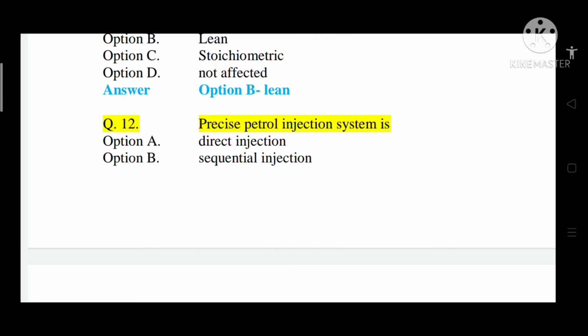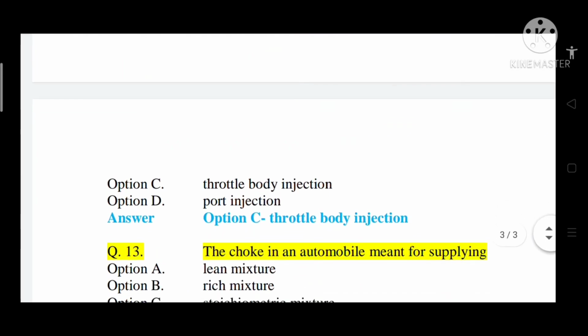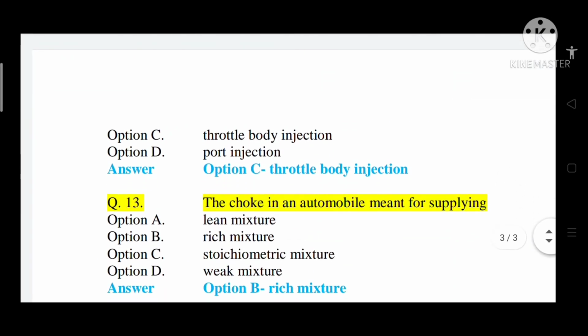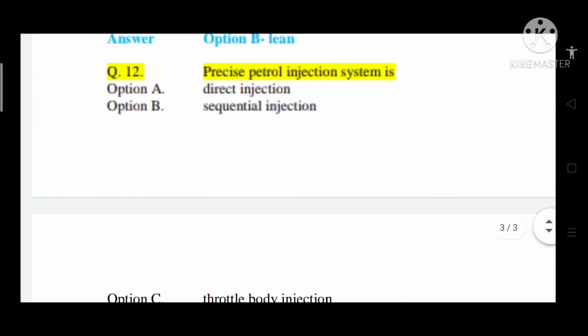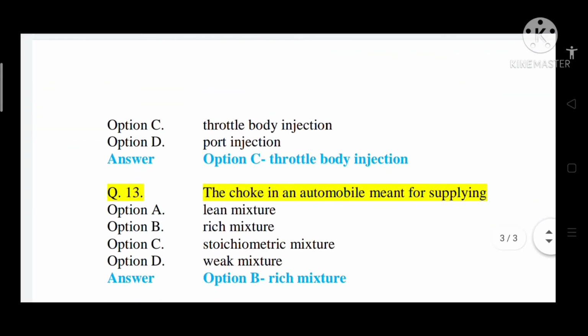So question number 12, precise petrol injection system is option A direct injection, option B sequential injection, option C throttle body injection, option D port injection. So correct answer is option C, that is throttle body injection. So precise petrol injection system is throttle body injection.